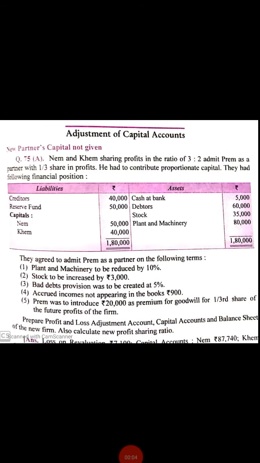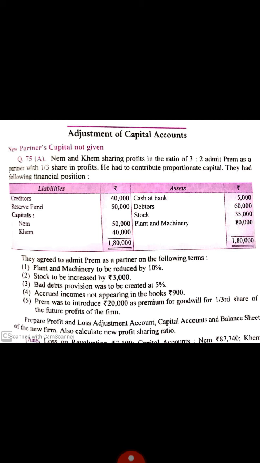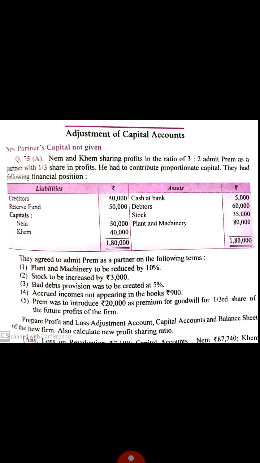Now students, come to our next topic, when new partner's capital is not given. Now come to the question. Naam and Kaam are sharing profits in the ratio of 3:2. They admit Prem as a partner with 1/3 share in profit. He had to contribute proportionate capital. Students, here it is given he had to contribute proportionate capital. Who? Prem, the new partner.